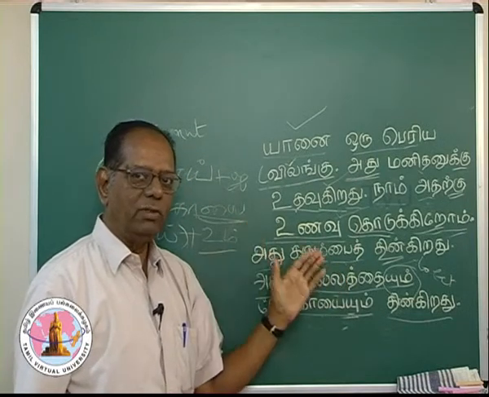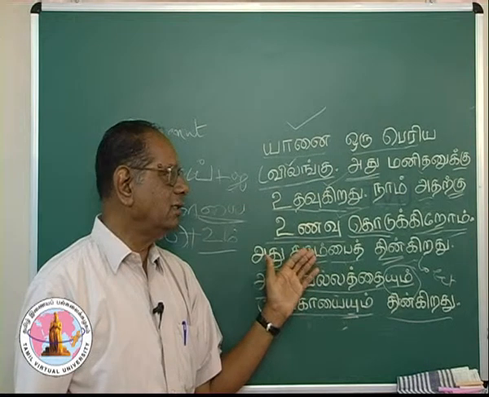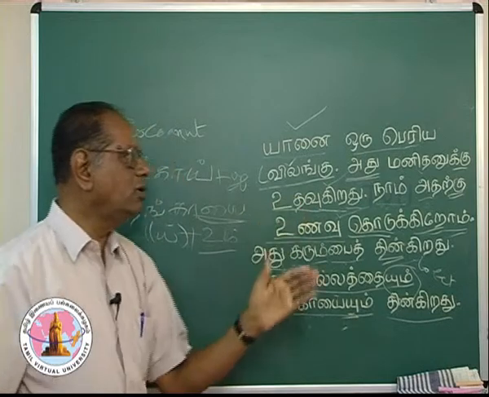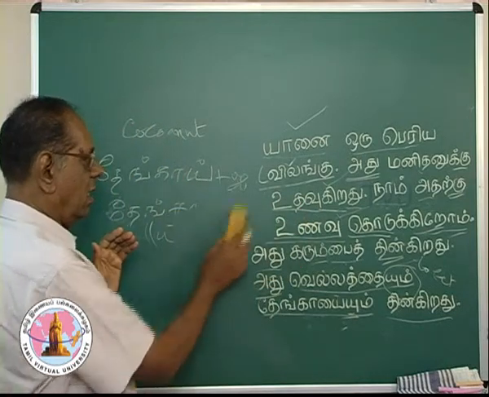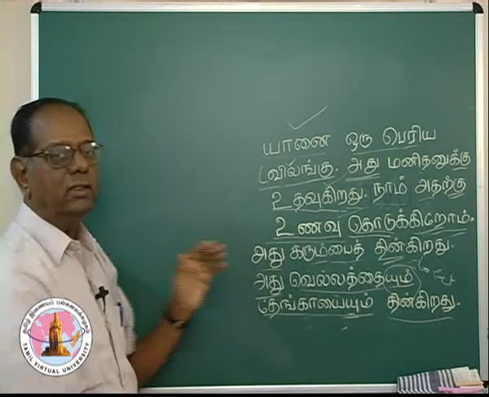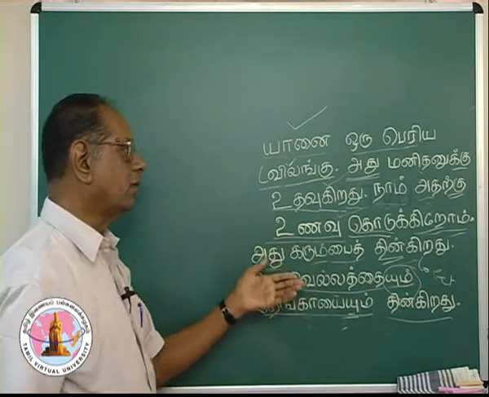We have framed sentences on elephant. So, these are all simple sentences having all the things you have learned so far.